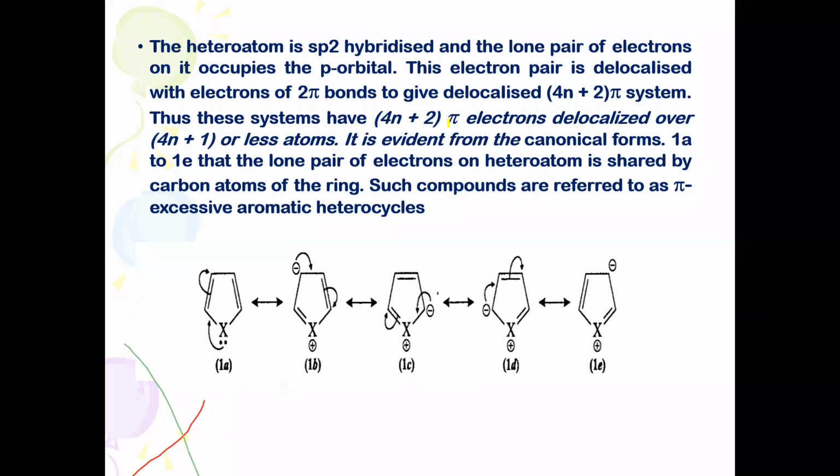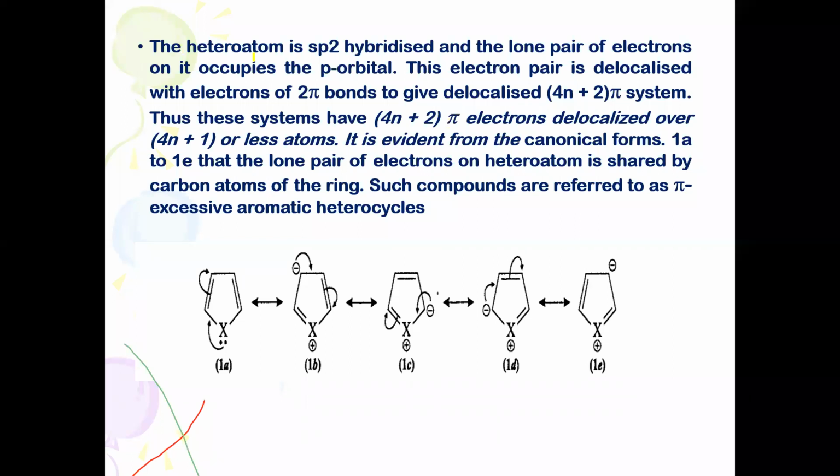For example, you can take naphthalene. Naphthalene consists of 3 pi bonds in one benzene nucleus and the remaining 2 pi bonds in another nucleus. Totally, it becomes 10 pi electrons, so it is called aromatic in character. Suppose you take cyclobutadiene. In cyclobutadiene you will find only 2 pi bonds. It never obeys the 4n plus 2 pi electron rule.